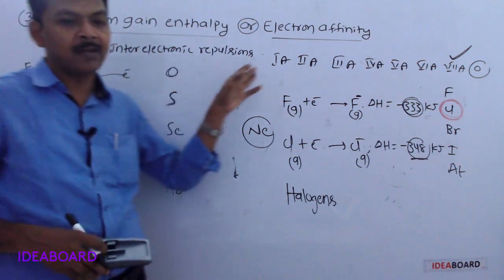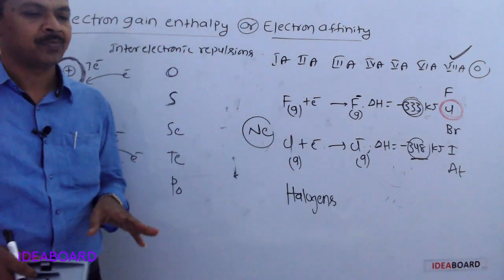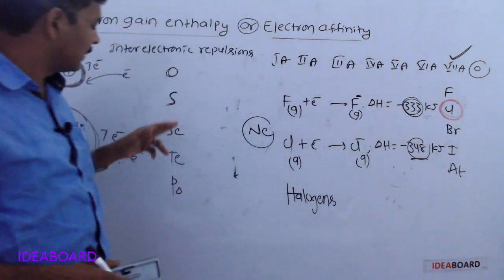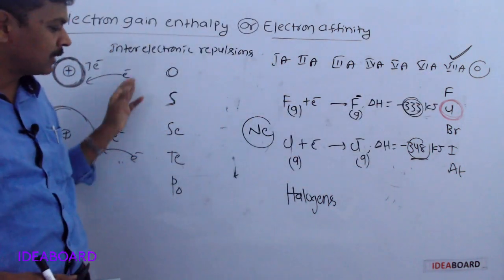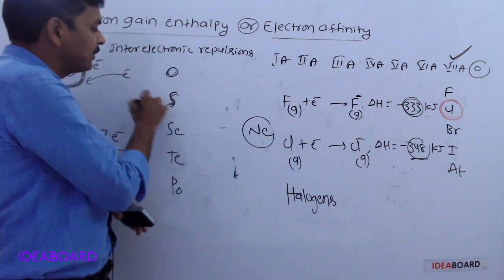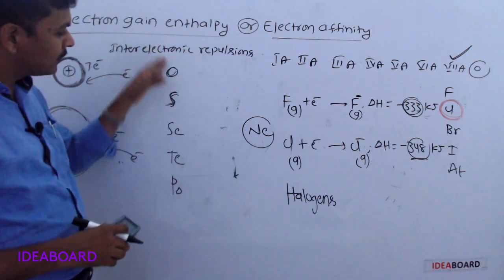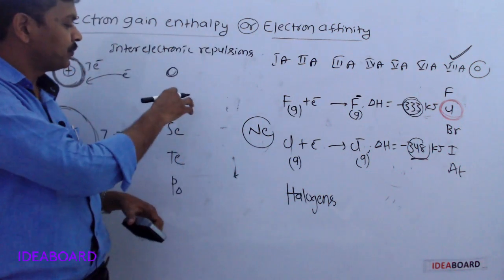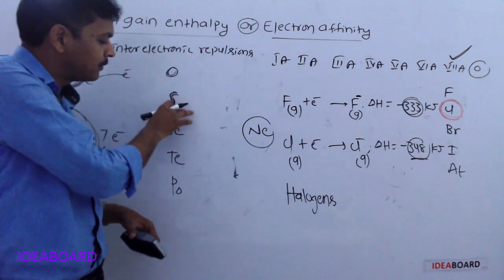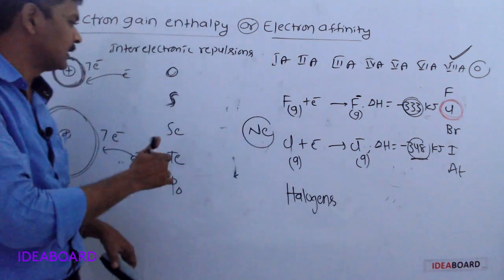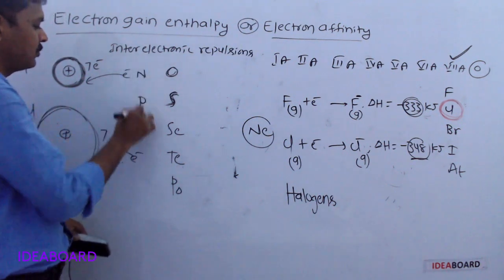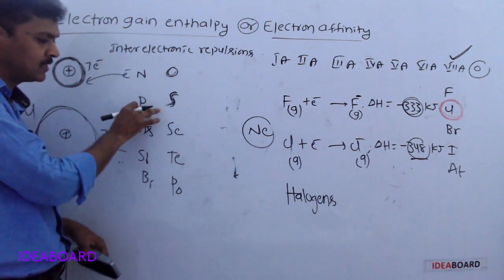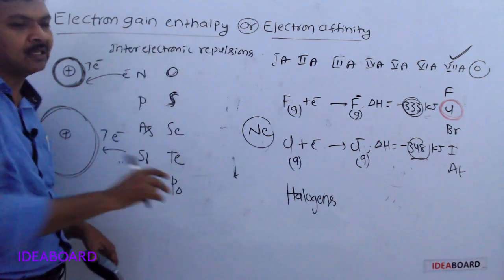Oxygen to sulfur, electron affinity increases, thereafter decreases. These are 6 group elements: oxygen, sulfur, selenium, tellurium, polonium. Top to bottom atomic size increases, but here that increase in atomic size is large. In general, top to bottom electron affinity decreases, but from oxygen to sulfur electron affinity increases, thereafter decreases. Even if we take 5 group elements, nitrogen, phosphorus, arsenic, antimony, bismuth, nitrogen to phosphorus, electron affinity increases, thereafter decreases.